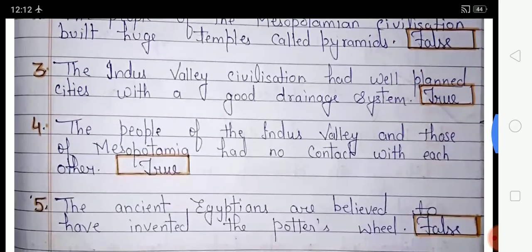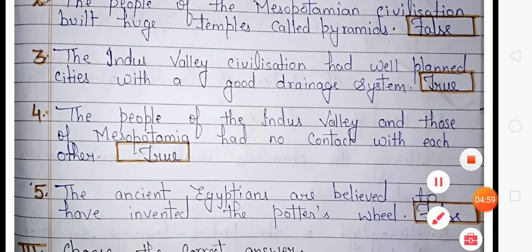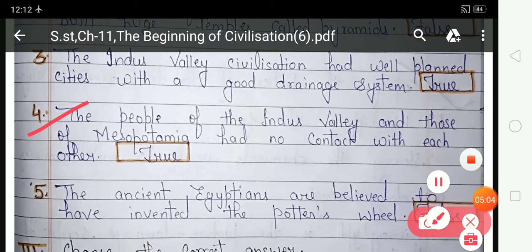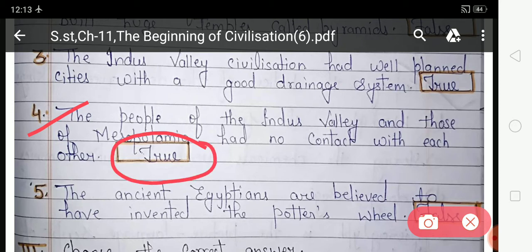Look at the fourth number. The people of the Indus Valley and those of Mesopotamia had no contact with each other. Is this statement right or wrong? Yes, because both civilizations had no contact with each other. So this statement is right. And here you have to fill true in this given box. And here true is already filled.